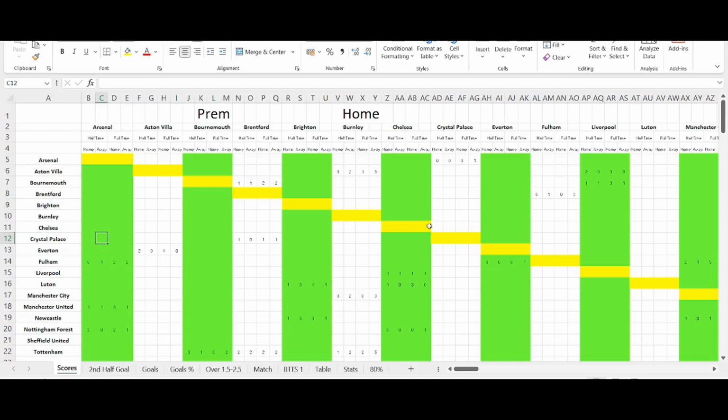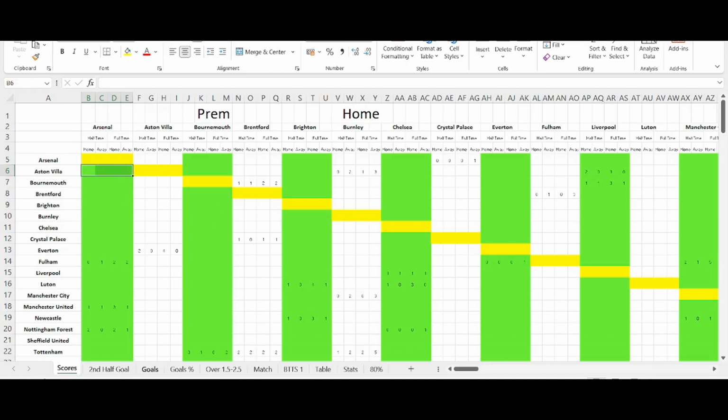Now, if you've seen any of my last videos, you'll have seen a similar kind of sheet, but this time I've extended it a little bit. Basically, whenever there's a result, I put the score in. For instance, just say Arsenal playing Aston Villa, and it was 0-0 at half time, but 1-1 at full time. Now I do that manually. I could scrape the web for that and have it done automatically, but I like to do it manually because, first of all, it's a hobby of mine, and if there's a big score, I can remember things better.